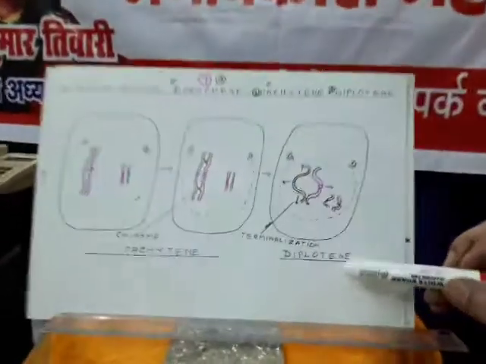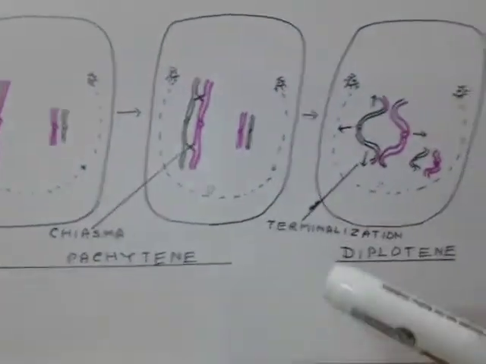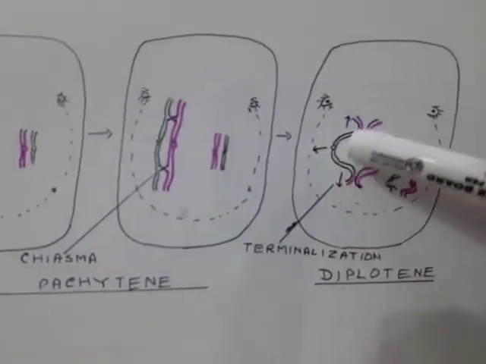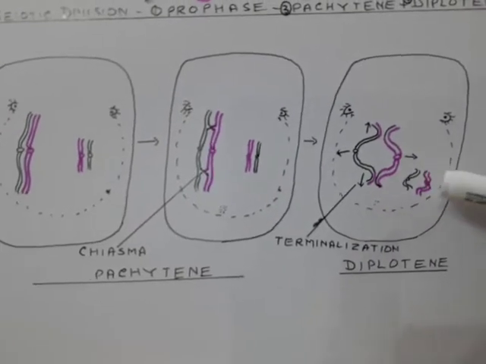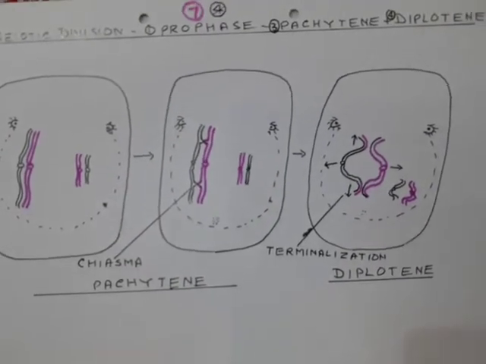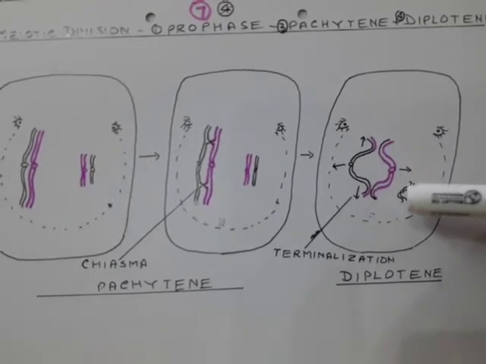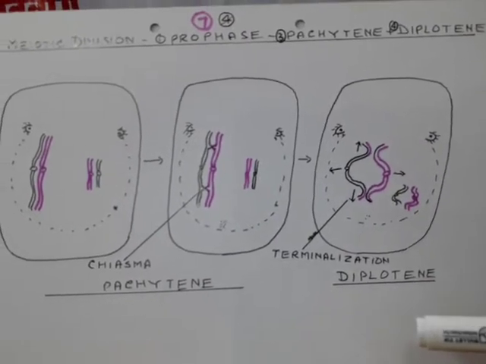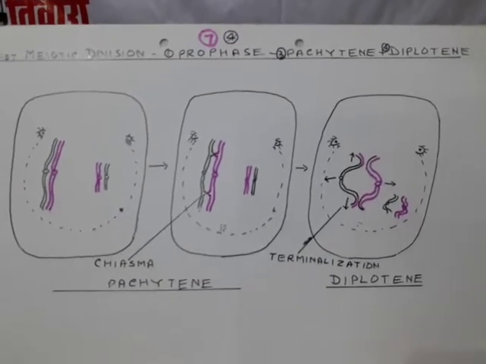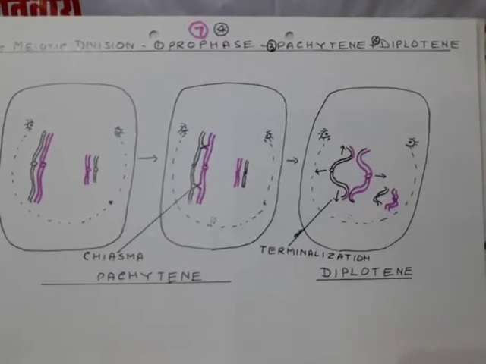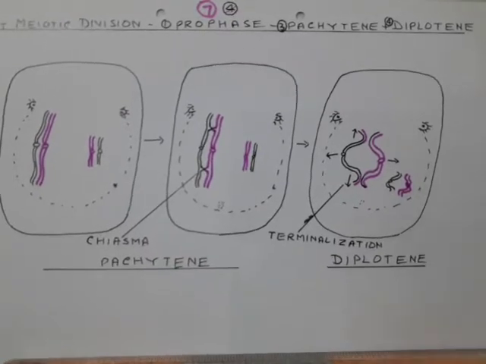You can see here. As soon as this crossing over has taken place, a repulsive force develops in between the centromeres. They start repelling each other, go apart. The point of attachment, chiasma, starts moving towards the terminal end. This movement of chiasma towards the terminal end is called terminalization.